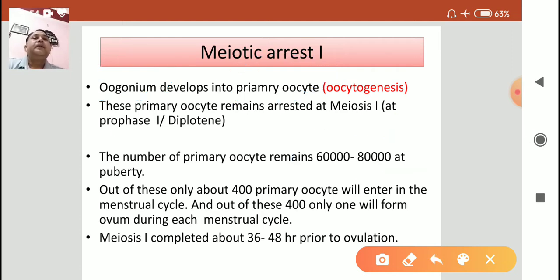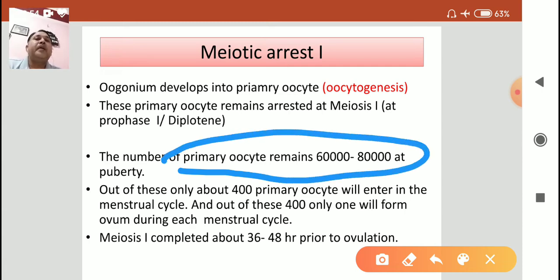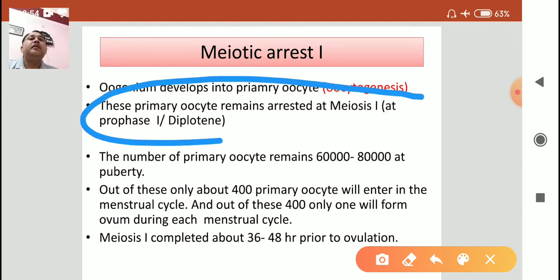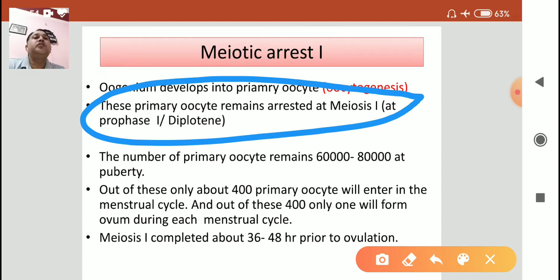After the birth, the female has 60 to 80,000 primary oocytes that undergo meiosis and remain in meiotic arrest, means there is no further meiosis division. When will that division continue, I will tell you later.